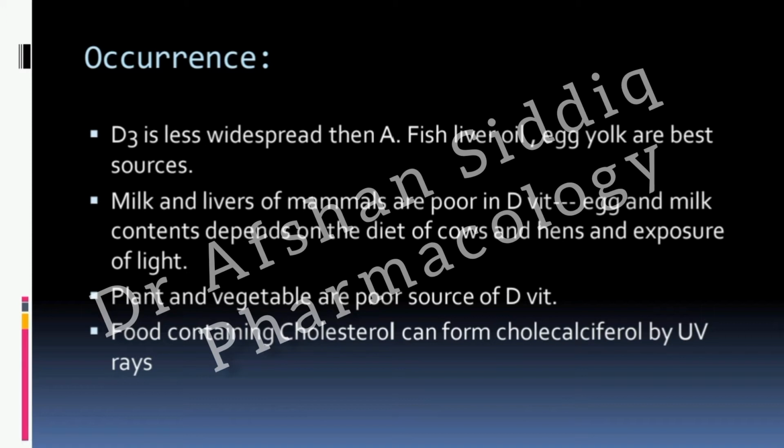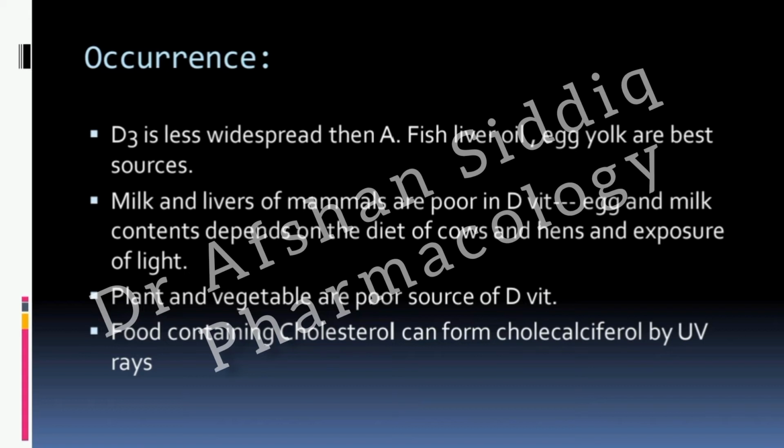It is present in fish liver oil and fish oil. It is also present in the egg yolk, which is considered the best source. It can also be taken from the milk and livers of certain mammals. But milk and liver of mammals are considered a poor source of vitamin D.